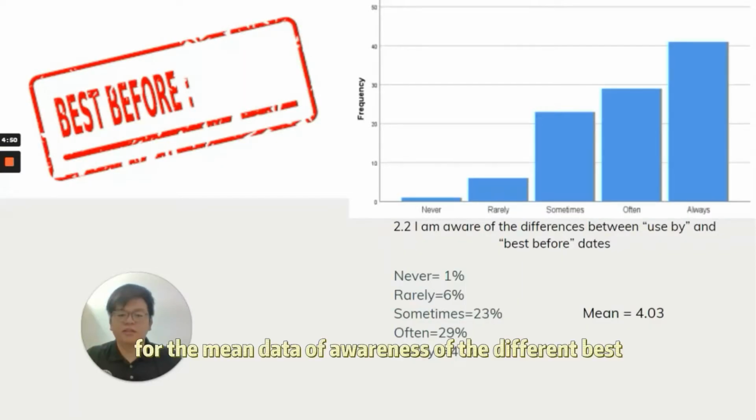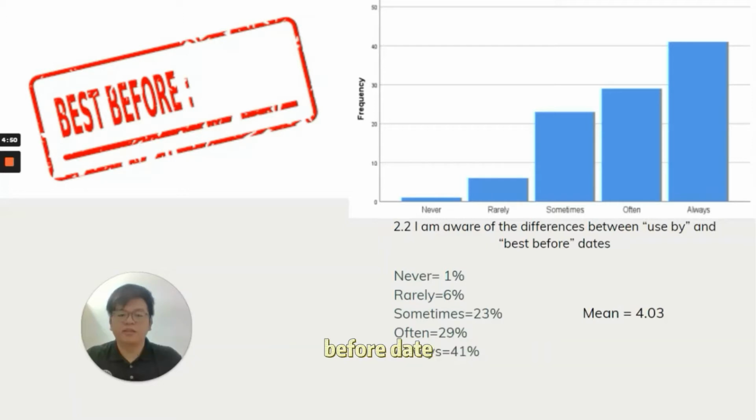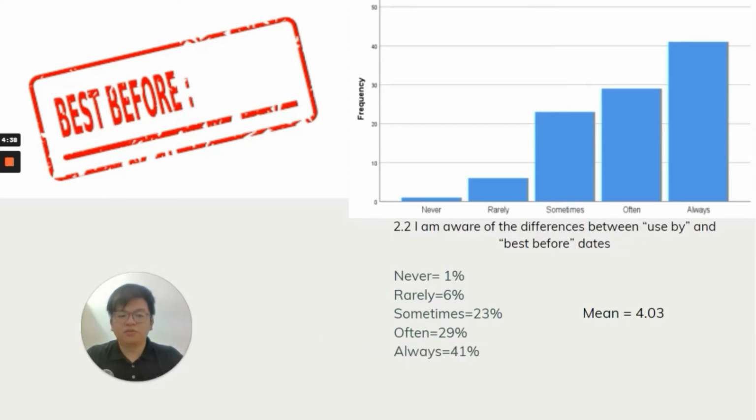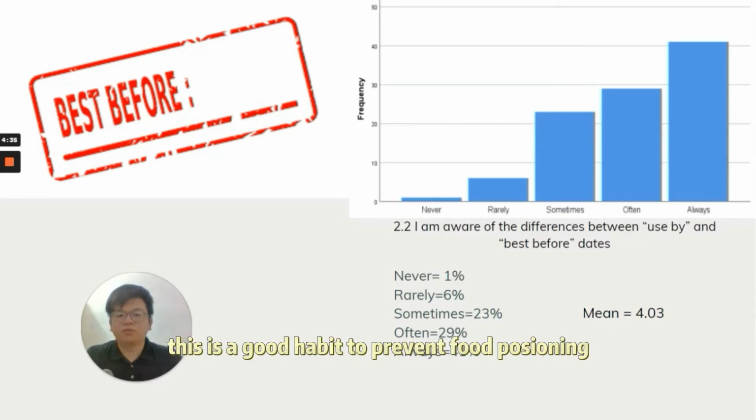Next, the mean data of awareness of the different best before dates is 4.03. Most of the respondents are always aware of the differences between use by and best before dates. This is a good habit to prevent food poisoning.